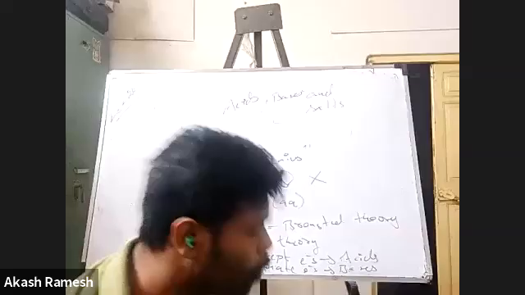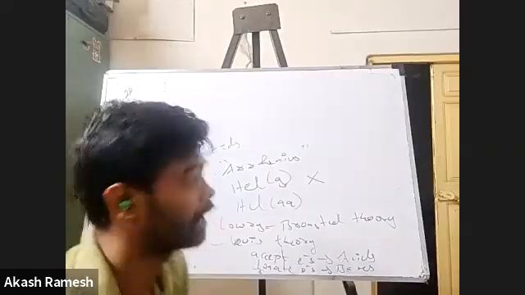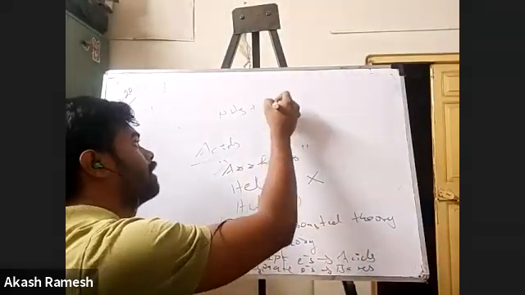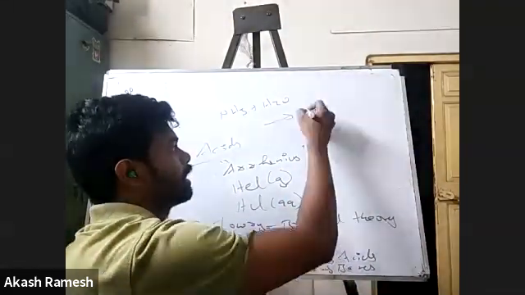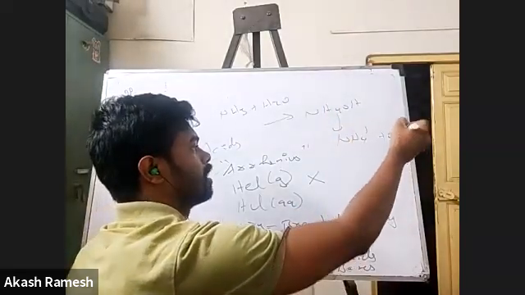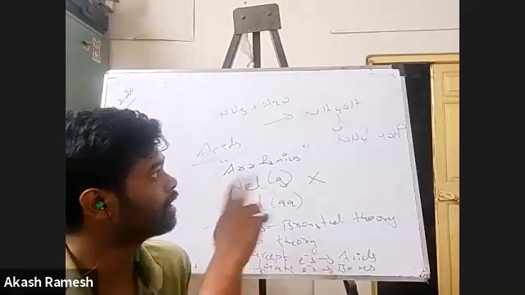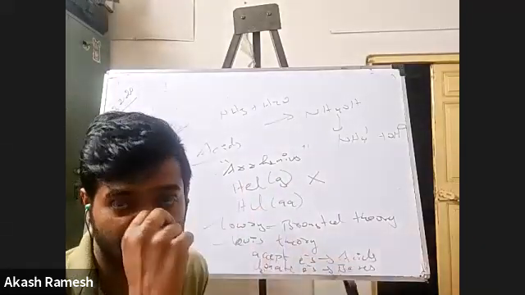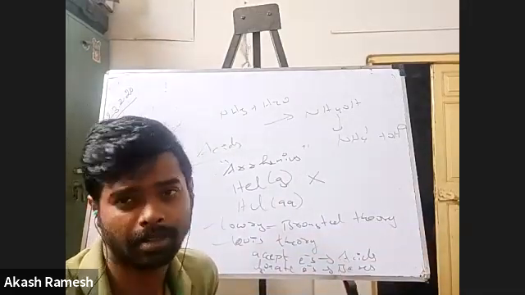Yes or no? Yes, sir. Right. Okay. Tell me, how will you prove that ammonia is a base? Sir, when ammonia is dissolved in water, it provides OH minus ions, sir. Correct. So when I dissolve NH3 in H2O, you will basically get NH4OH, which will dissociate to form NH4 plus and OH minus. Right? So this is how we prove it. The basic definition: whenever something dissolved in water gives me OH minus, that is what is called a base. Okay, right.